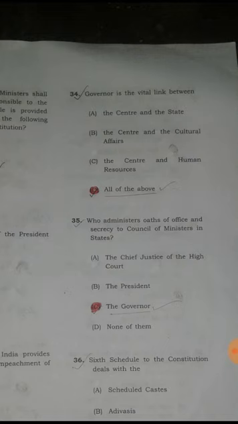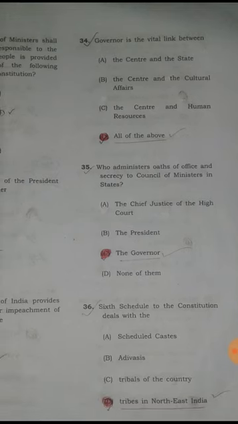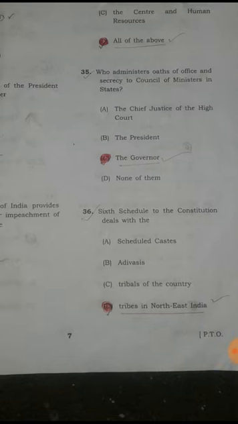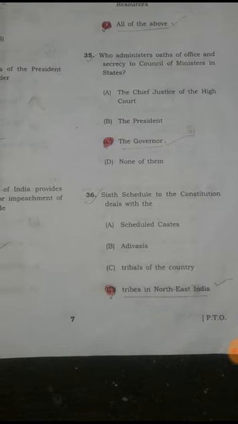Question number 34. The governor is the vital link between the center and the state, the center and the cultural affairs, the center and the human rights. Here the answer is D, all of the above. Question number 35. Who administers the oath of office and secrecy to the Council of Ministers in a state? Here the answer is the governor.